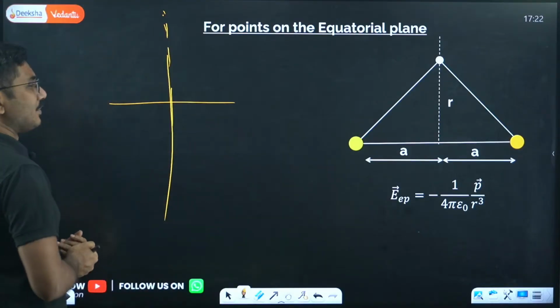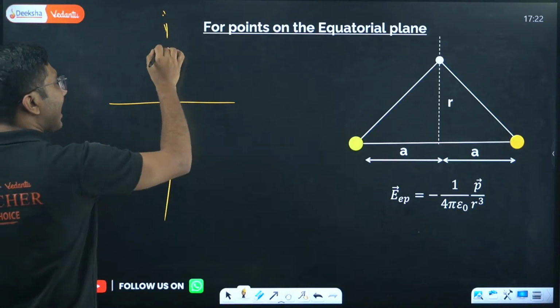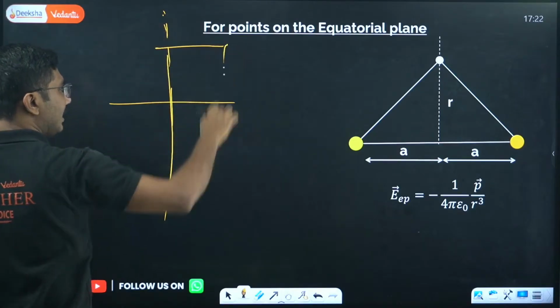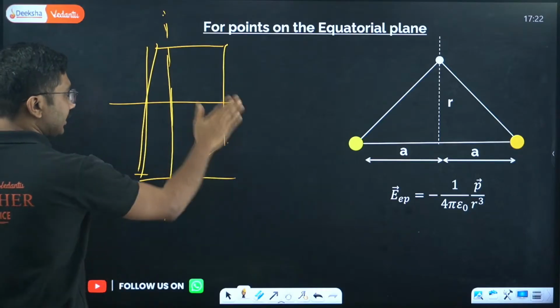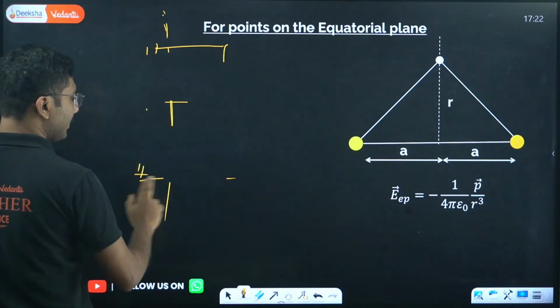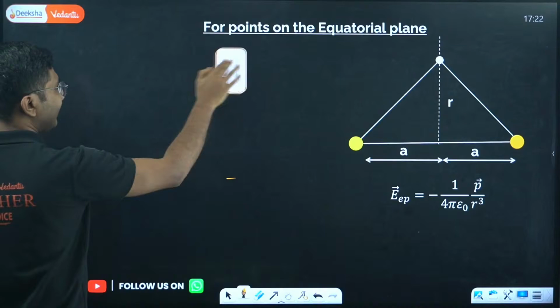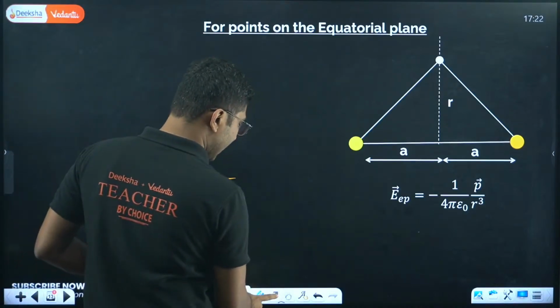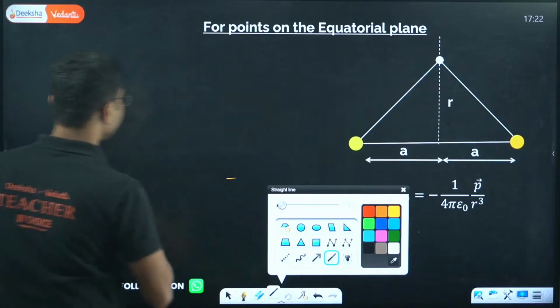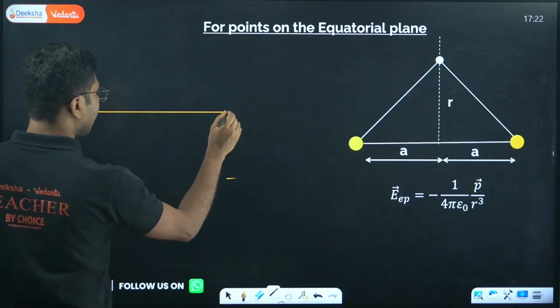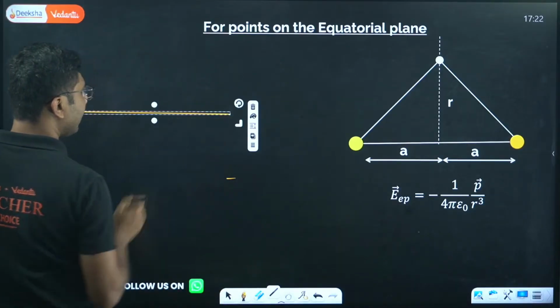Now in 3 dimensions, instead of calling it a line, it's basically a plane, which is a 3-dimensional thing. So if you try to draw it, it will be a little complicated. Let me see if I can draw it. That's why it is called the equatorial plane. Suppose this is a straight line, and you are trying to find the equatorial plane for this.